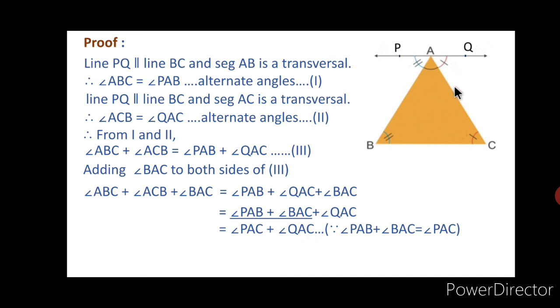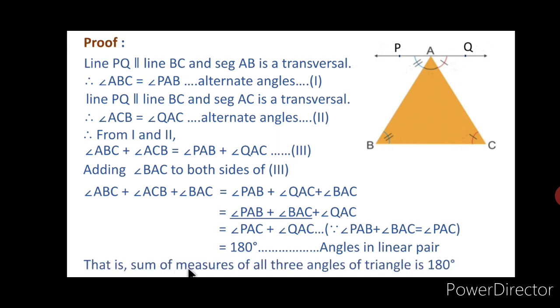Angle PAC and angle QAC are in a linear pair, and from the addition of those two angles we get 180 degrees, and thus angle ABC plus angle ACB plus angle BAC is equal to 180 degrees. That is, the sum of the measures of all three angles in a triangle is 180 degrees.